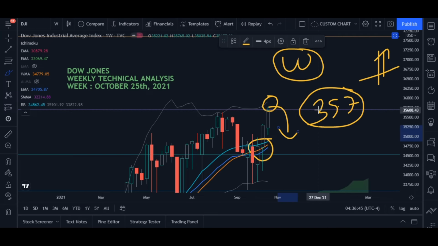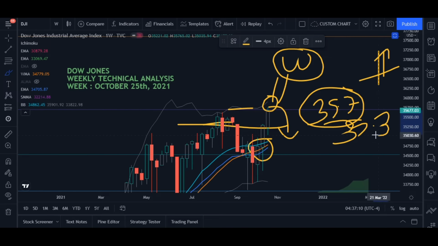So support and resistance, we have very strong resistance at 35,700. And if on the daily charts, for two consecutive days, it moves above and closes above 35,700, in that case this 35,700 will act as very strong support. Other than that, we have a very heavy confluence zone around 35,300. So this 35,300 is going to act as very strong support, because of the confluence zone.